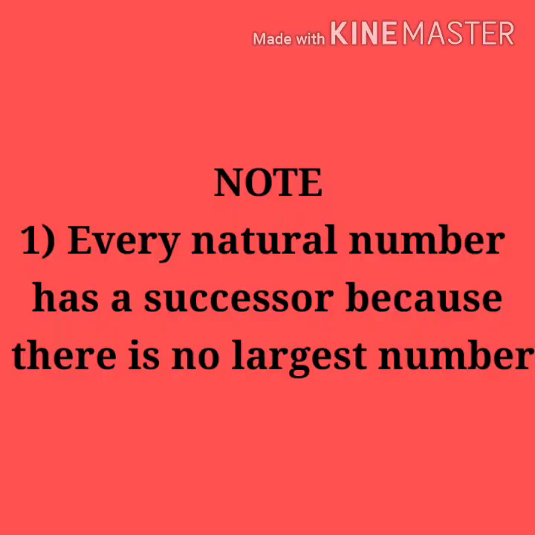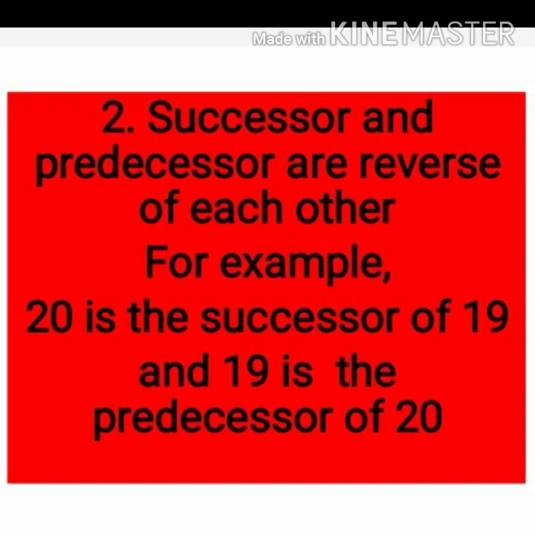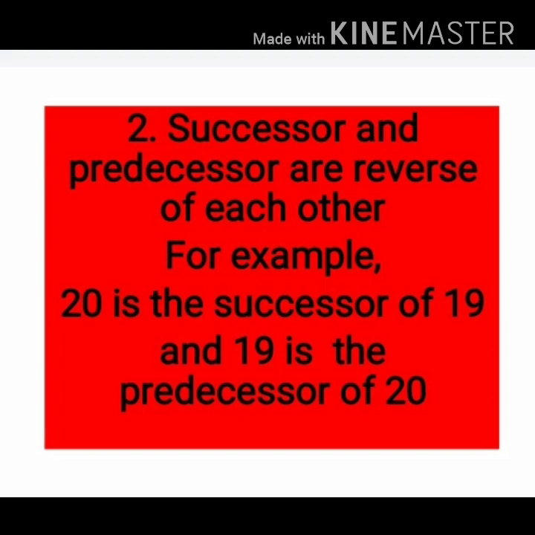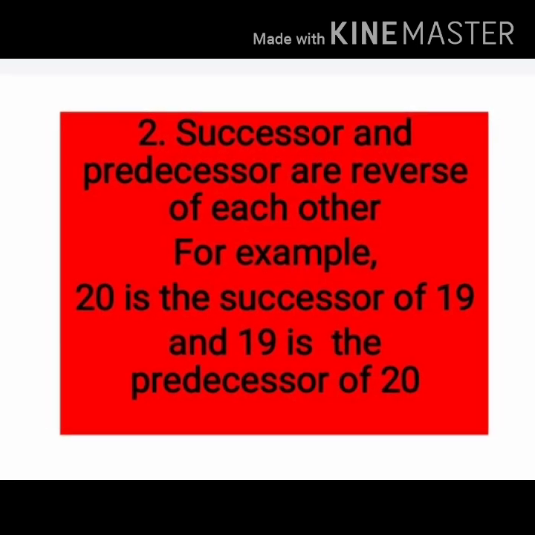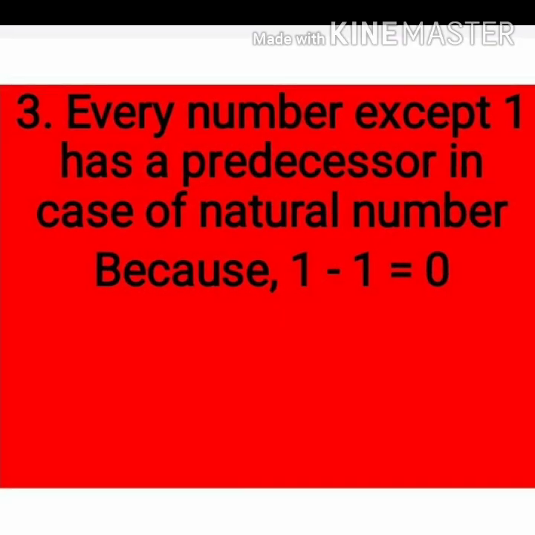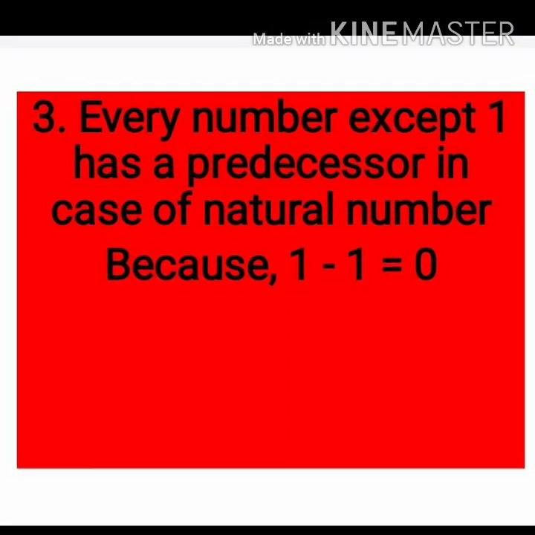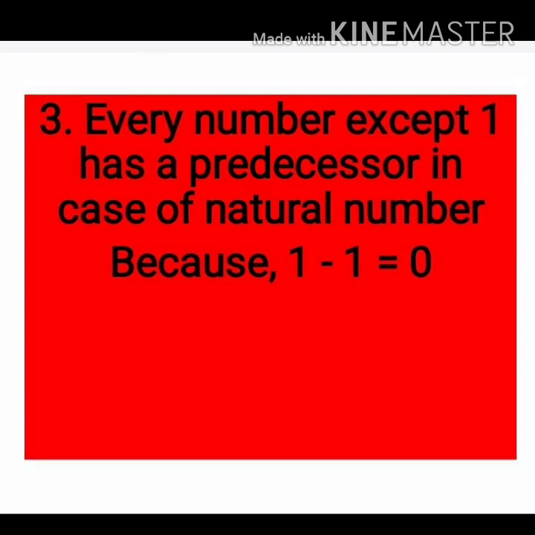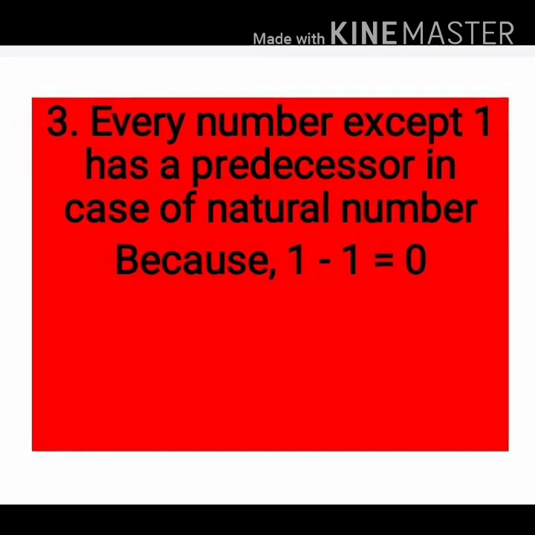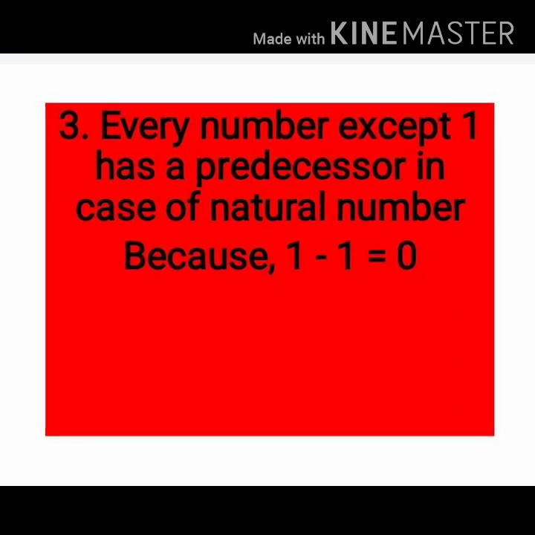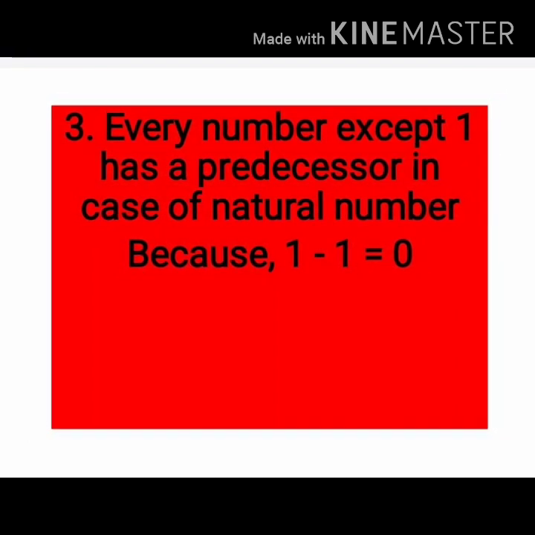Note: every natural number has a successor because there is no largest number. Successor and predecessor are reverse of each other. For example, 20 is the successor of 19 and 19 is the predecessor of 20. Every number except 1 has a predecessor in the case of natural numbers. This is because 1 minus 1 equals 0, and 0 is not a natural number. Natural numbers start with 1. 0 is a whole number.